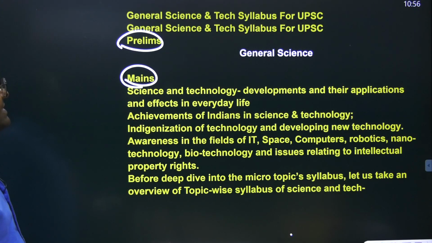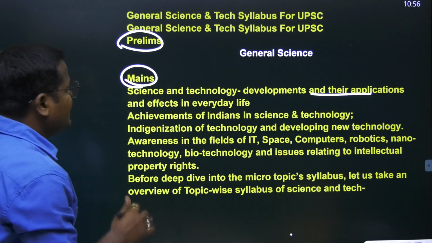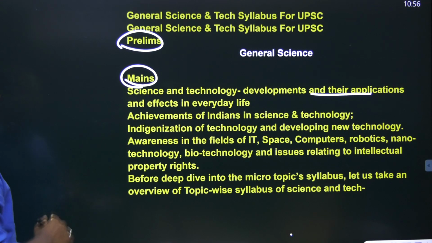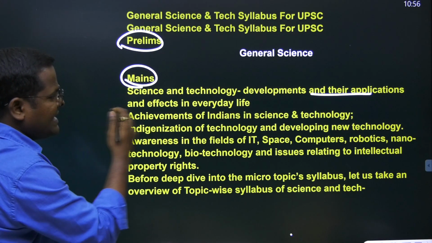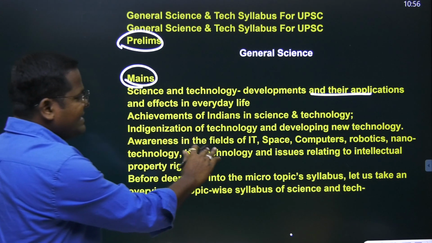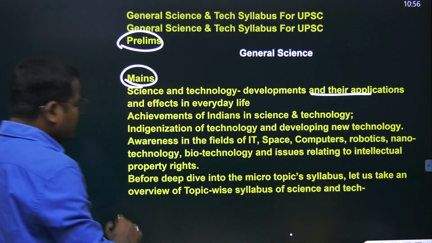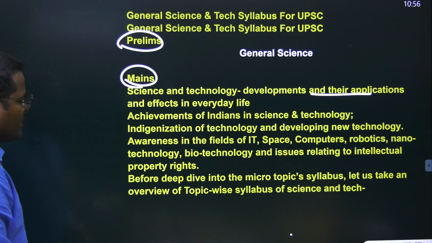Now the syllabus: science and technology developments and their applications and effects in everyday life, achievements of Indians in science and technology, indigenization of technology and developing new technologies, and awareness in the fields of IT, space, computers, robotics, nanotechnology, biotechnology, and issues relating to intellectual property.